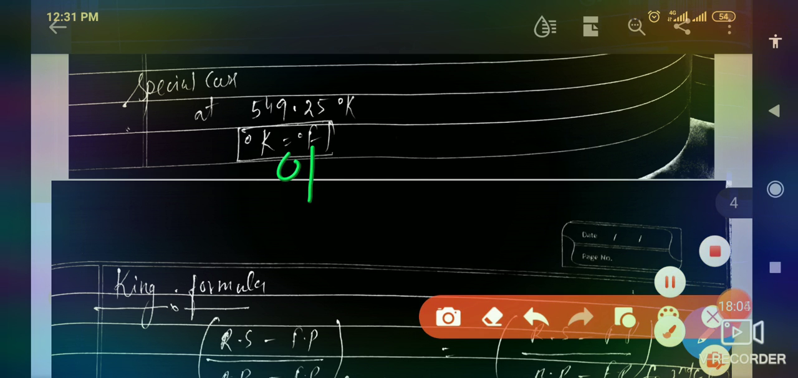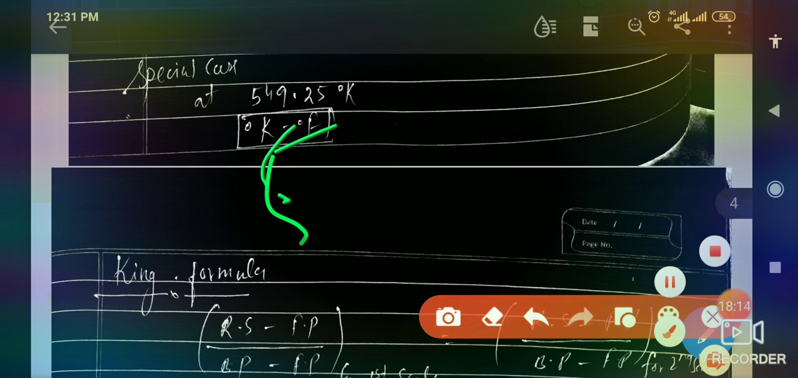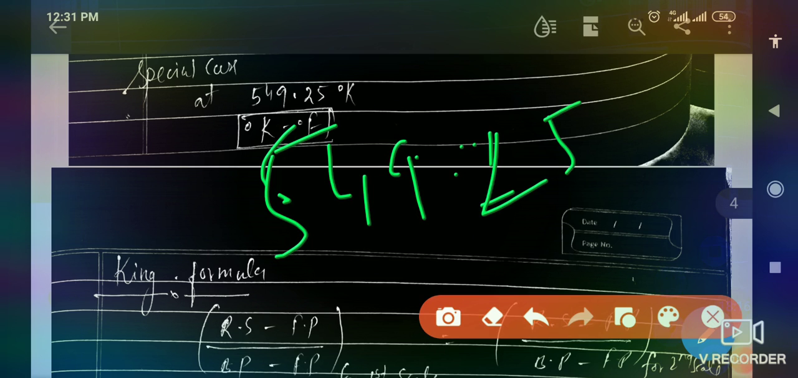Same way, if someone asks you at what temperature degree Kelvin and degree Fahrenheit are equal to each other, then you need to tell him 549.25. 549.25 is the temperature at which the degree Kelvin and degree Fahrenheit scales are equal to each other. Okay, so use the star sign.